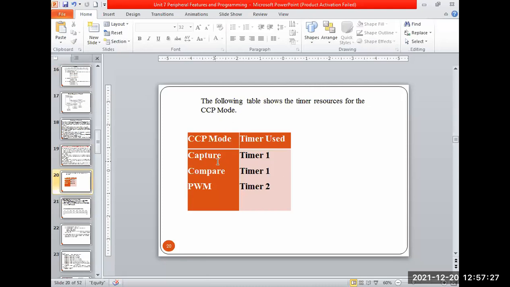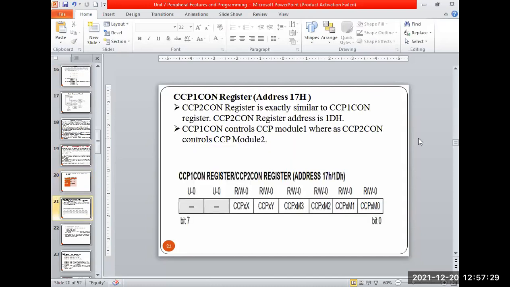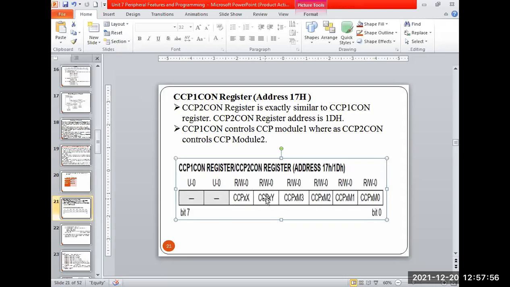So this I have explained. Now let us look at the capture mode operation and see what the meaning is there. Next we have the capture control resistor. So how is it used? When I'm using timer 1 in capture mode operation, at that time I need to use the CCP1 con resistor. In that resistor we control which values are to be stored and which values are to be captured, and that is defined in this SFR.